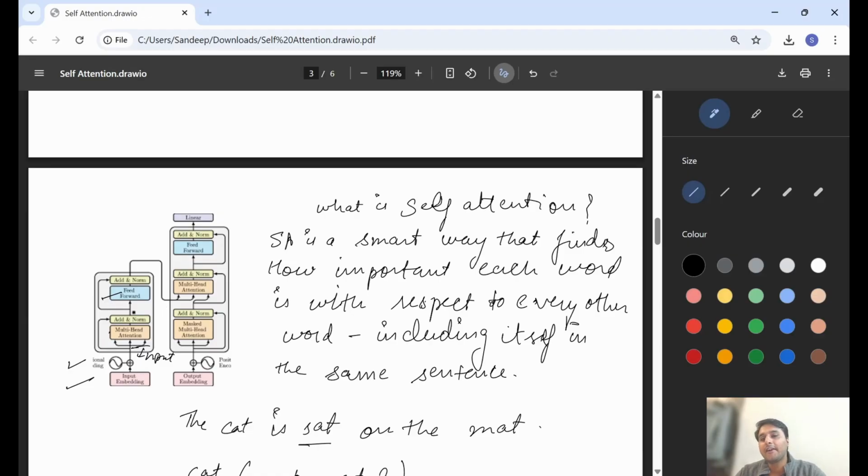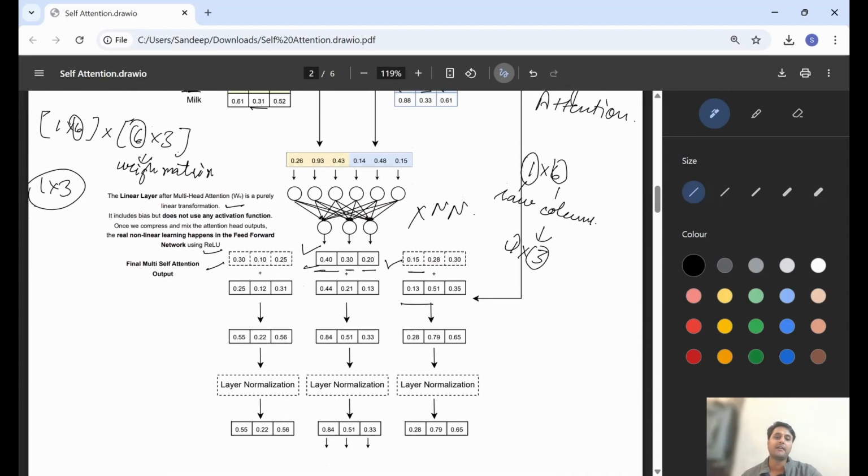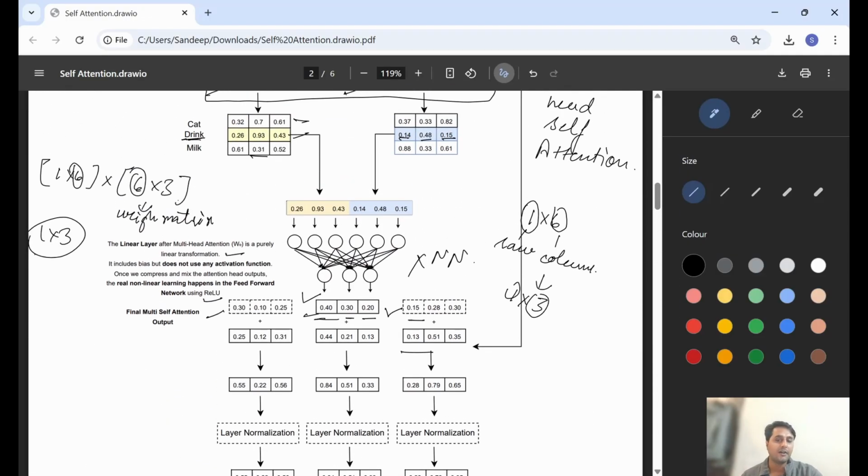There is add and normalization. The add part we are discussing right now: we are adding the input of self-attention to the output of the multi-head self-attention. Then we will do the feed forward operation, and after that there is again add and normalization. So we want to preserve the original information. That is why we use skip connections, which make our training faster and preserve the original information of the input.